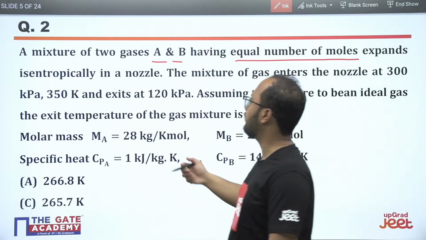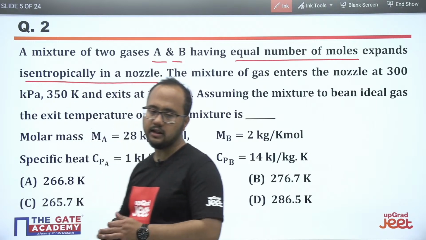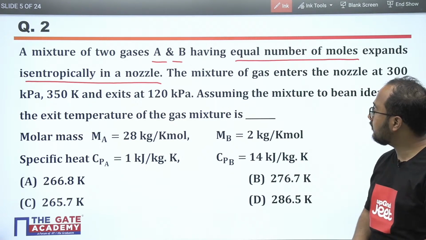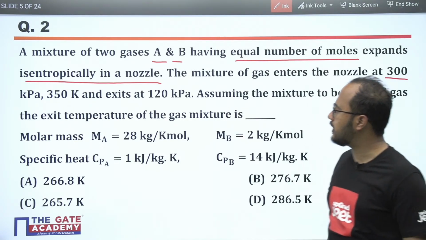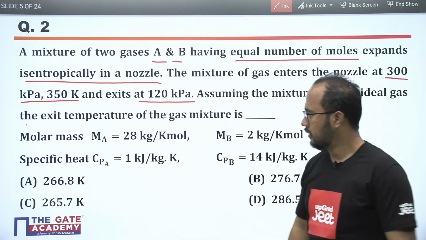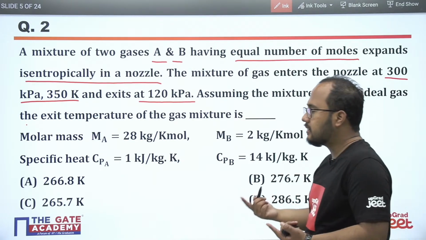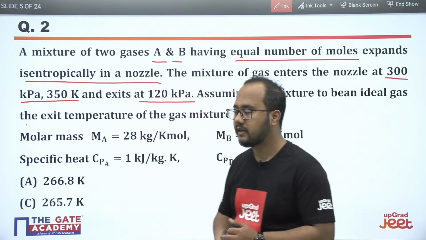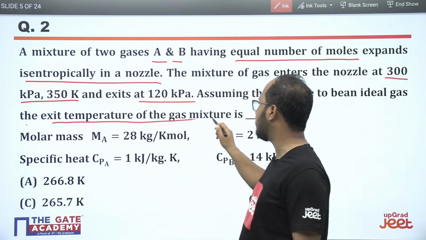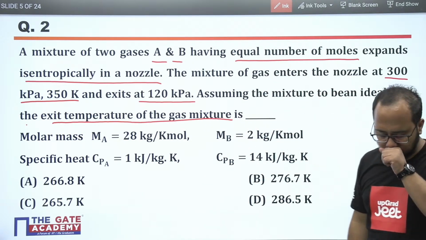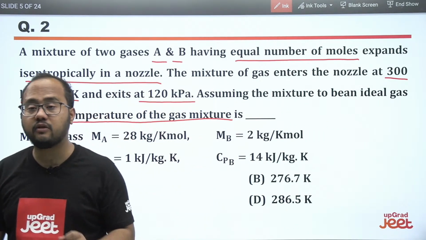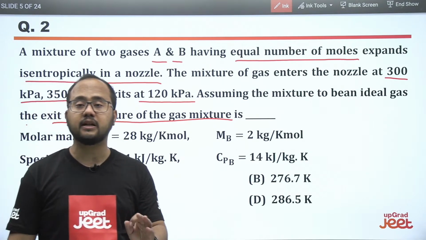It expands isentropically in a nozzle. The mixture of gas enters the nozzle at 300 kilopascal, 350 Kelvin. These are the initial conditions and these are the exit conditions. As far as the exit conditions are concerned, they have mentioned only pressure, and they are asking for the exit temperature of the gas mixture. You have to calculate the exit temperature of the gas.